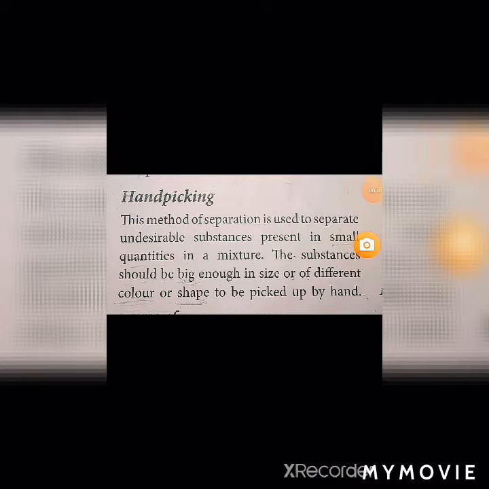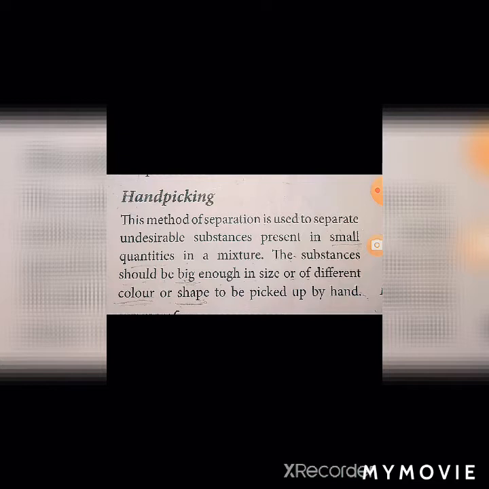Friends, our next topic is about the separation of solid mixtures. First method is hand picking. From the name only we can understand that this method is done by the application of hand. So let us see what is written here. This method of separation is used to separate undesirable substances present in small quantities in a mixture.